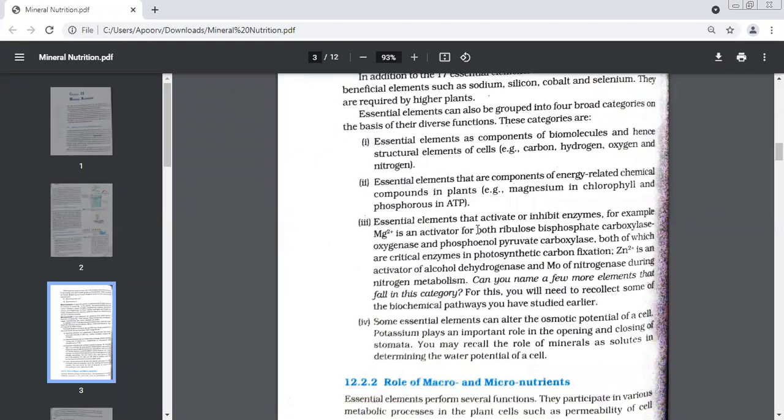So we are grouping the elements on the basis of functions now. First was essentiality, essential and non-essential elements. Second was quantity, that is macro and micronutrients. And the last one is division on the basis of functions.